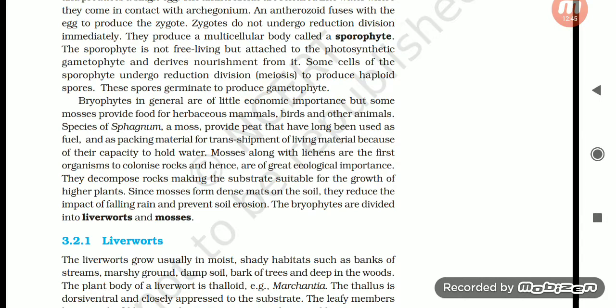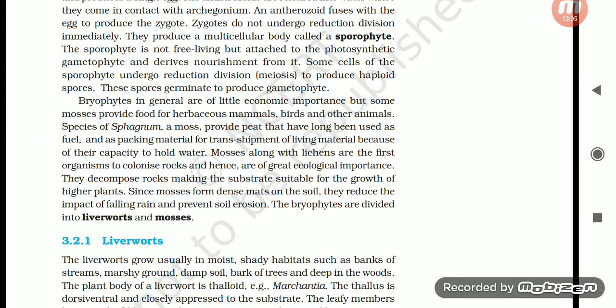Bryophytes in general are of little economic importance, but some mosses provide food for herbivorous mammals, birds, and other animals. A species of sphagnum, a moss, provides peat that has long been used as fuel and as packing material for transshipment of living materials because of its capacity to hold water.